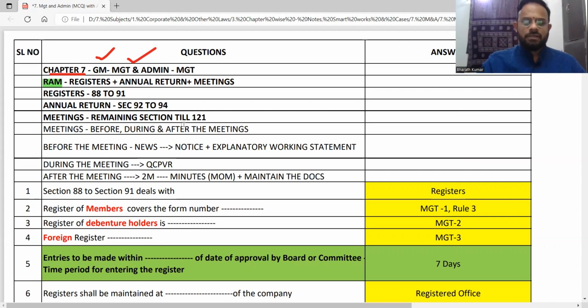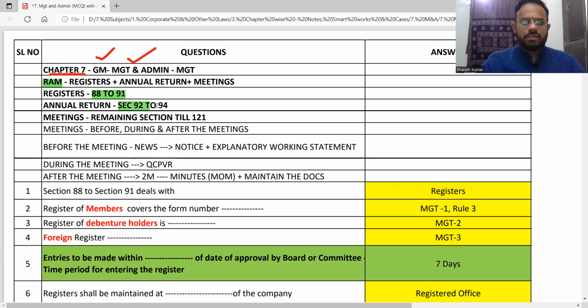Now, what will be there under registers? What will be there under annual return? What will be there under meetings? That's what we will say. Section related registers are from 88 to 91. Now, when you ask, sir, till 87, what is going to be there? Yes, we would have already covered it in different stages. From chapter 1 to 6, right from the preliminary, which is definitions, till the charges, it will get over. The last section of your charges is 87. So from 88, it starts. So have the connect when you study.